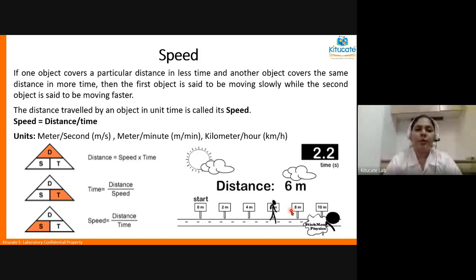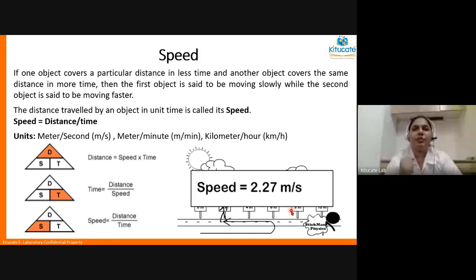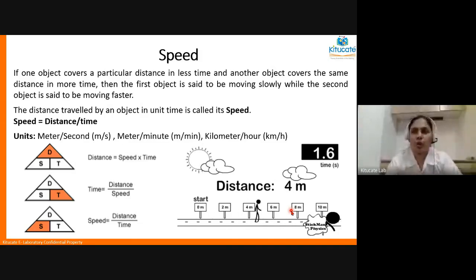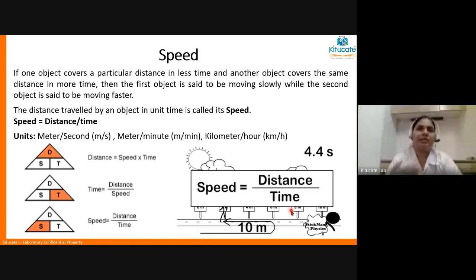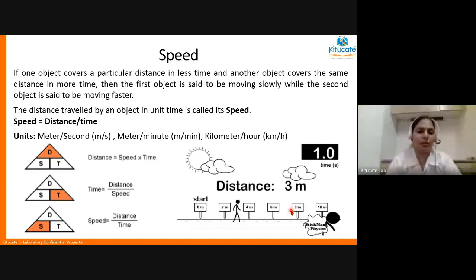So whenever we need to calculate the speed of any moving object, it can be speed of your walking, speed of your cycle, speed of your car, motorbike, any object, you need two parameters.